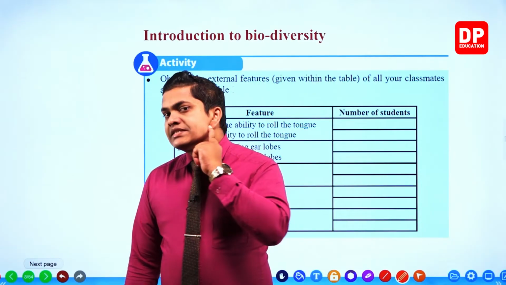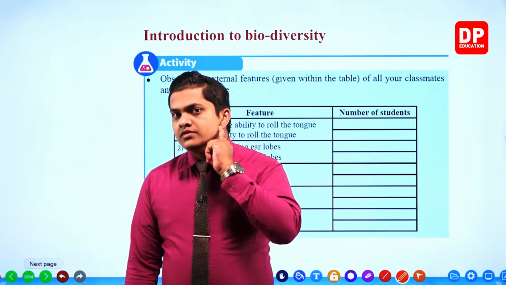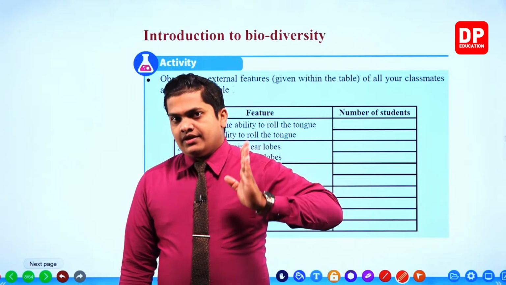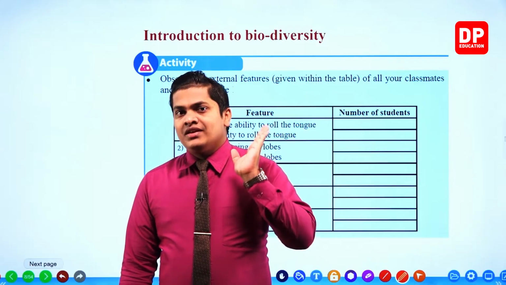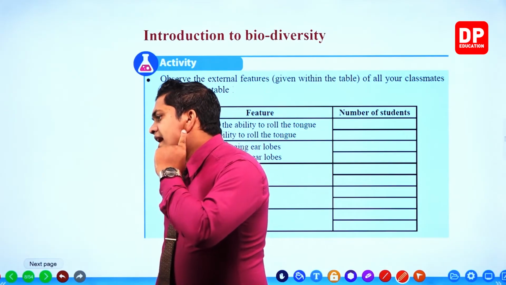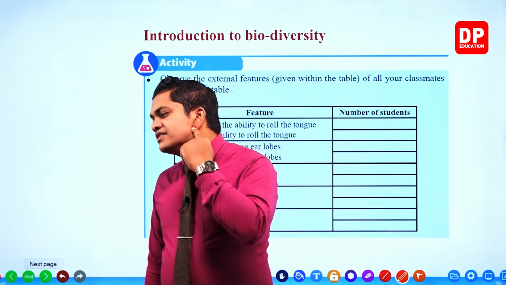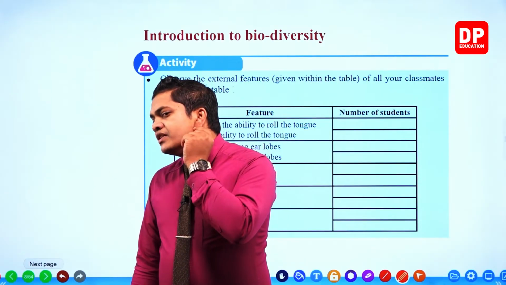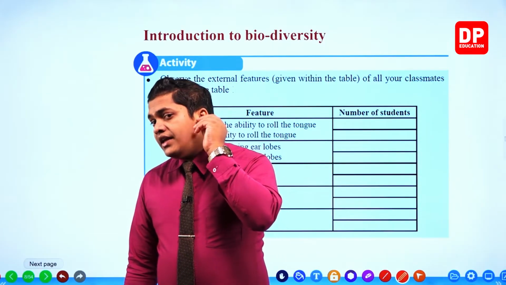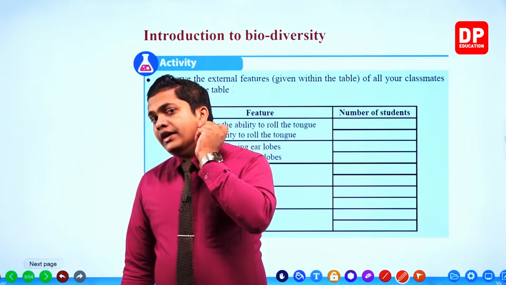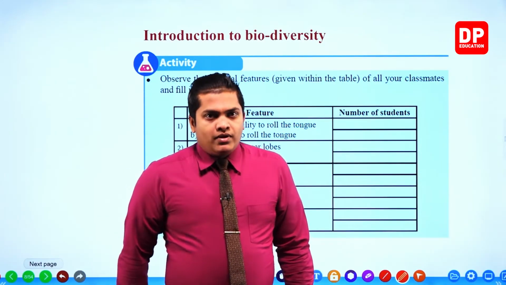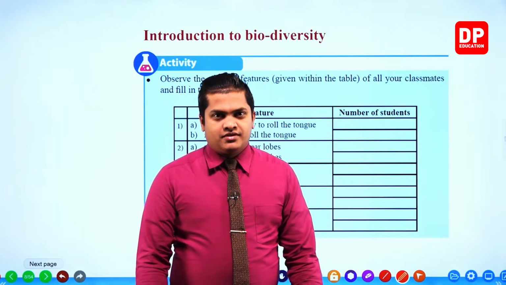Sometimes in some humans, when you are doing this activity, you might find in some of your students the earlobe is like this, attached to the skin of our face, okay. So there is no free part hanging. It would be attached like this. So attached earlobes, free earlobes, okay.